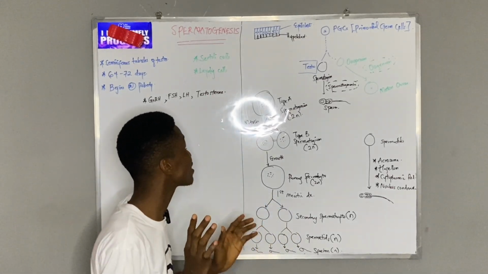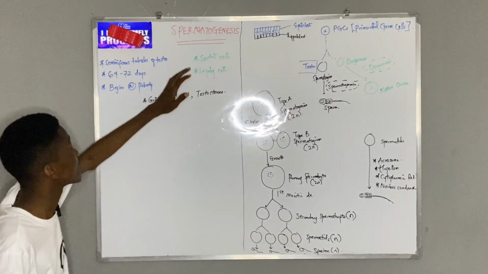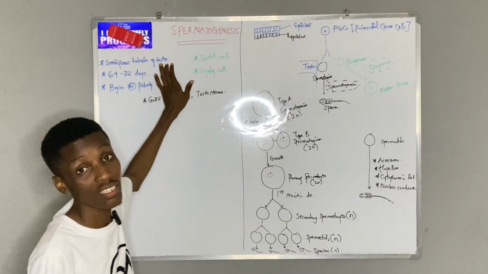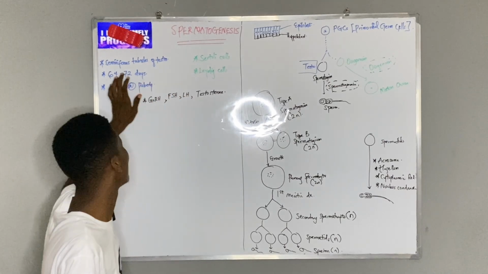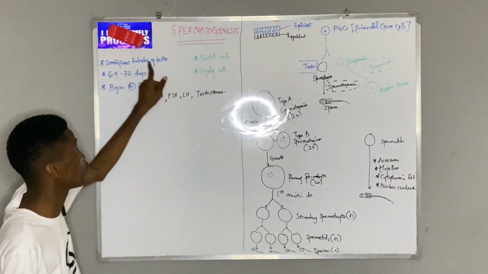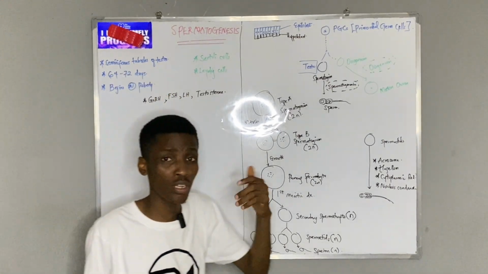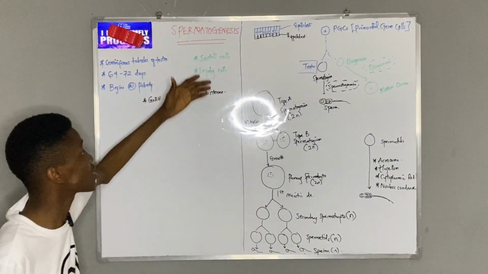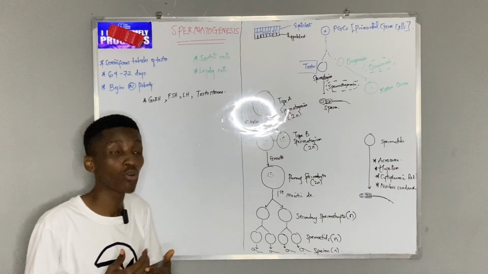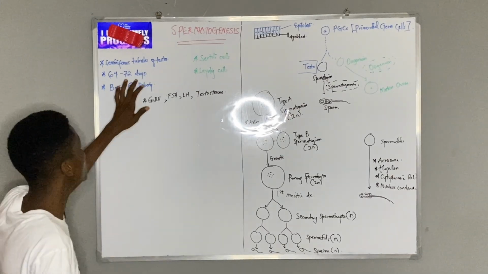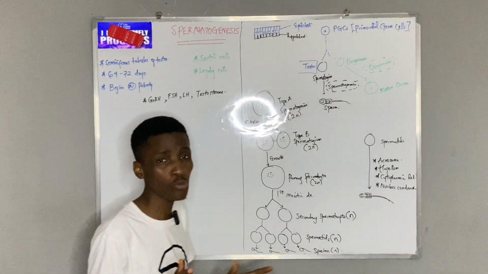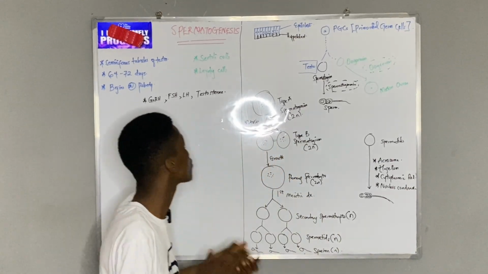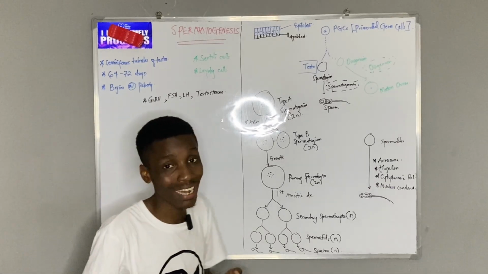Like I've cited, spermatogenesis in males occurs in the male gonad, and the exact point is the seminiferous tubules of the testes. Of course, we know the male gonad is the testes. So within the seminiferous tubules of the testes, that's where spermatogenesis occurs, the formation of sperm. Now, it usually lasts around 64 to 72 days. Of course, the range differs, but it is 64 to 72 days, and it begins at puberty.